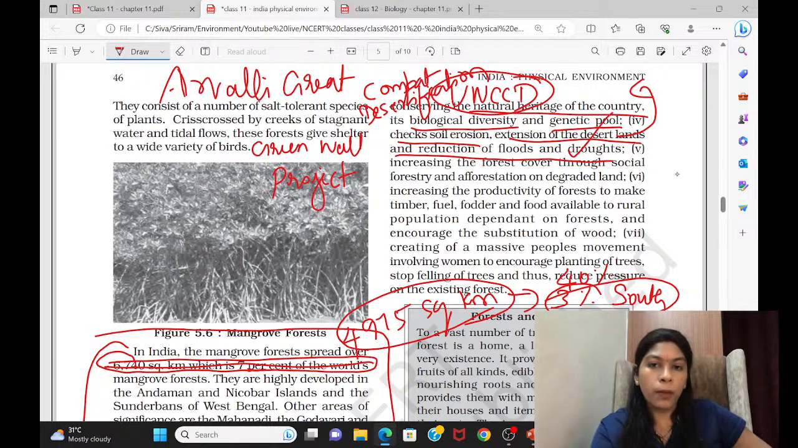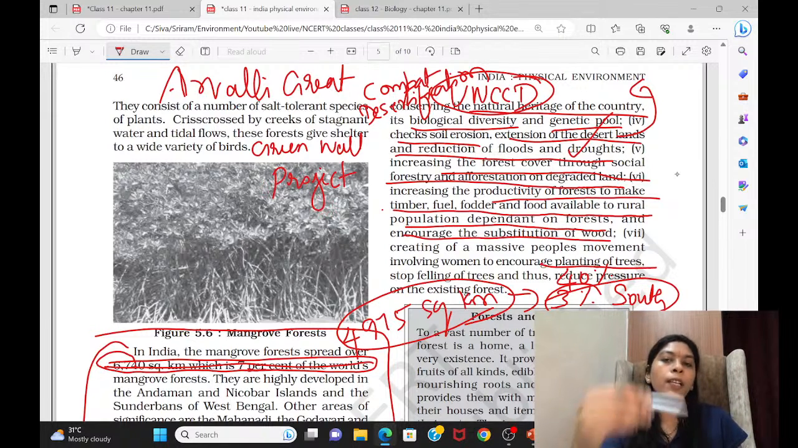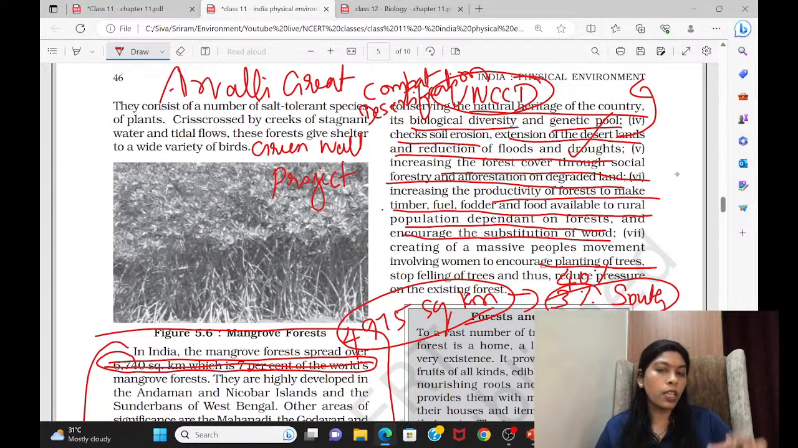Here, this point especially: increasing the forest cover through social forestry and afforestation on degraded land. Already we have discussed social forestry initiatives. Increasing the productivity of forest to make timber, fuel, fodder, food available to the rural population dependent on forest, and encouraging the substitution of wood. For this also, the social forestry program will help. Then the creation of a massive people's movement involving women to encourage planting of trees. That is an awareness program. For that, a lot of NGOs and civil society organizations are combining with government to generate awareness.